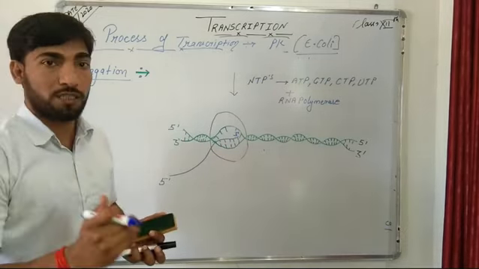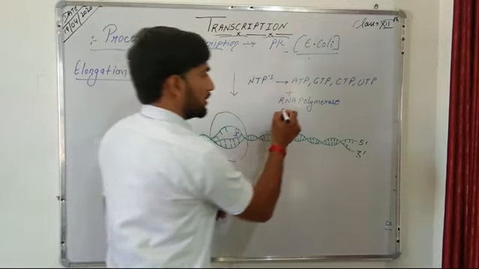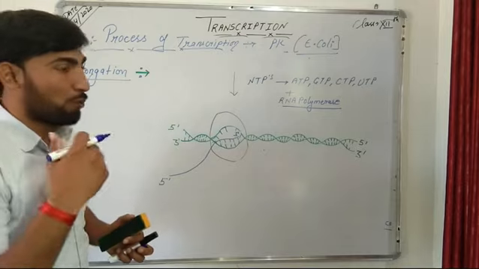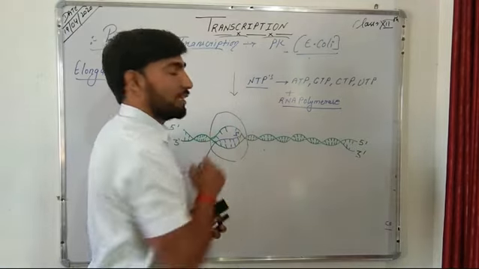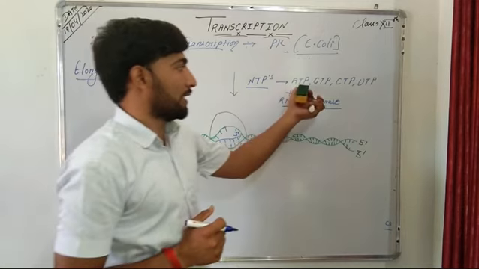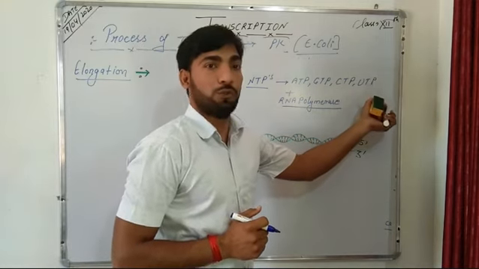So during the elongation process of transcription, the RNA polymerase enzyme carries out the polymerization of NTPs, and these NTPs are ribonucleotide triphosphates, that is ATP, GTP, CTP and UTP.